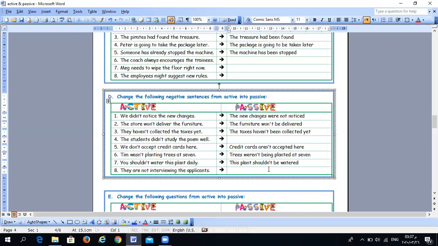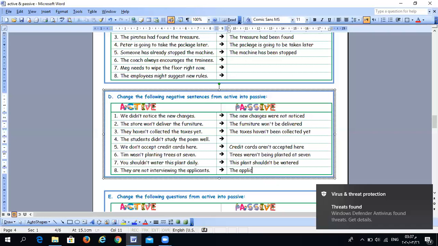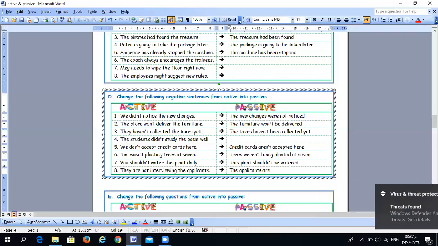They are not interviewing the applicant, so they. Present continuous, aren't being, sorry.